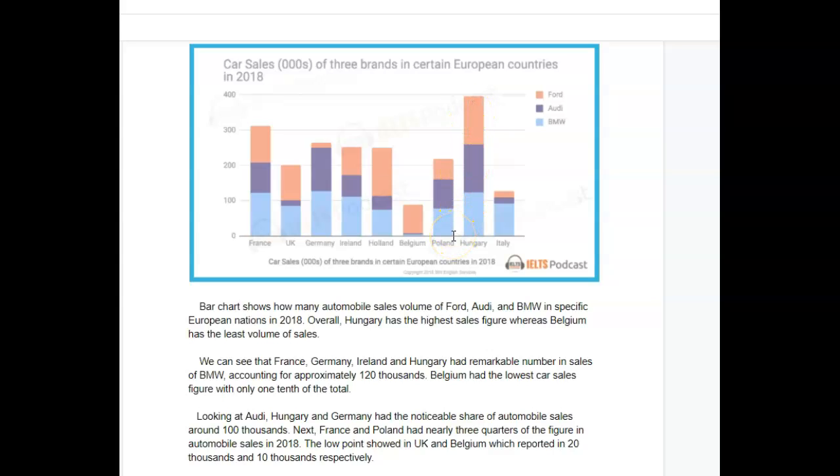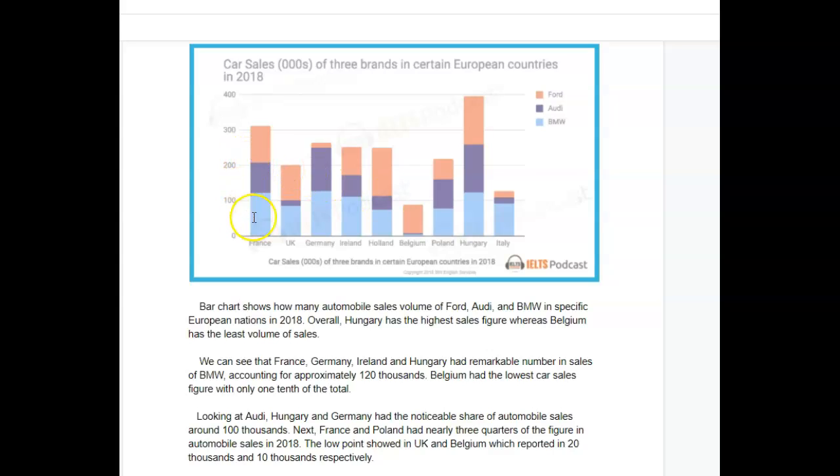So this is why we choose to use a stacked bar chart, because we want to know that in Belgium there were approximately 85,000 cars sold, but the vast majority of these cars were Ford and only a negligible amount were Audi and BMW. Do you understand what you missed? You missed these totals, and those are really important. If they were not important, then it wouldn't have been a stacked bar chart.